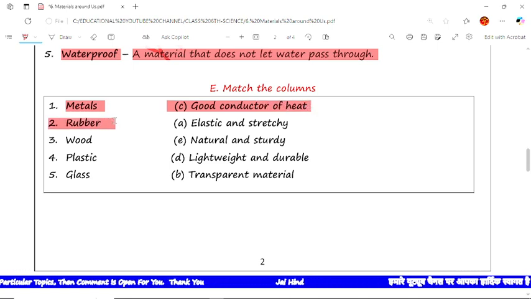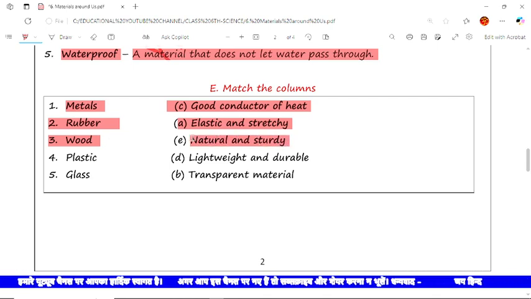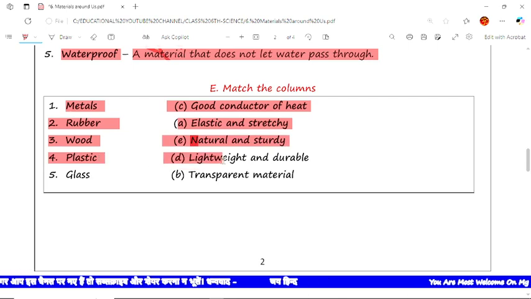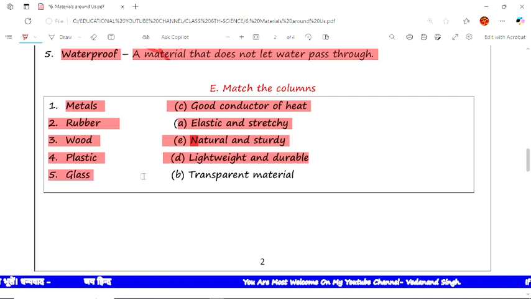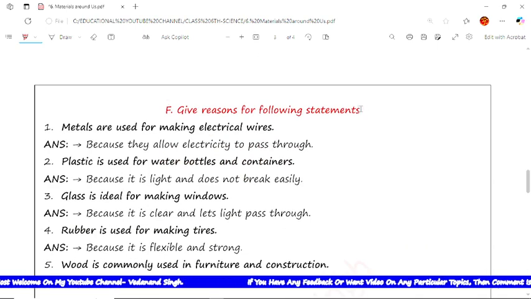Now the next is rubber, which is elastic and stretchy, so option A is correct. Now wood, natural and sturdy, so E is the correct option. The next is plastic, lightweight and durable, so D is the correct option. The next is glass, a transparent material, so B is the correct answer. The next type of question is give the reason for the following statements.